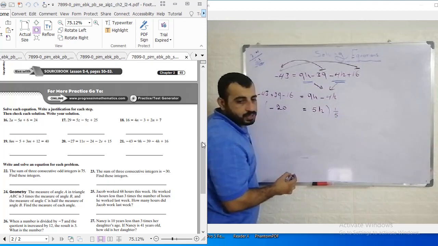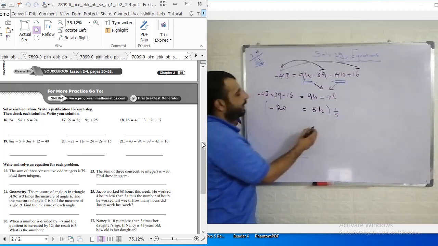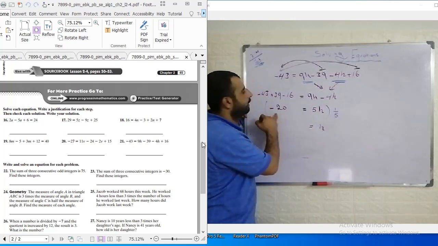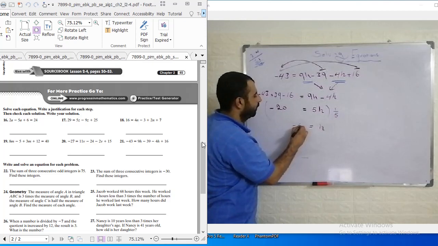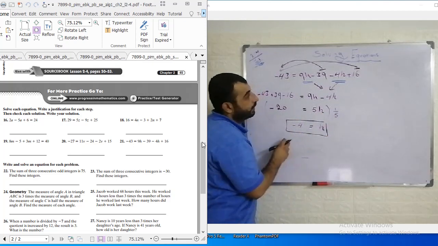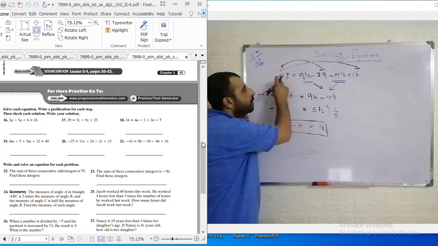Multiply both sides by 1 over 5, and we get h equals negative 20 over 5, which equals negative 4. This is the final answer. You can check by substituting h equal to negative 4 here and getting this answer.